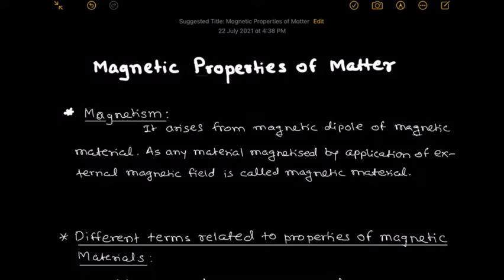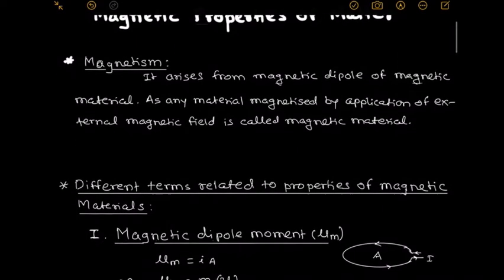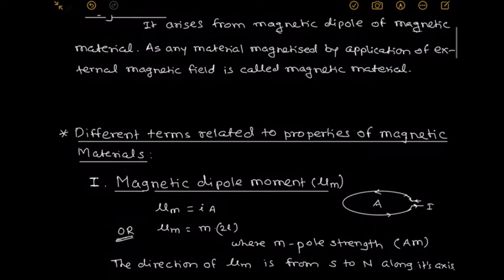We know any material gets magnetized by application of an external magnetic field. Such a material we call a magnetic material. That material has different properties, such properties we discuss here. Before that, we must know what are the important terms related to the properties of magnetic material.